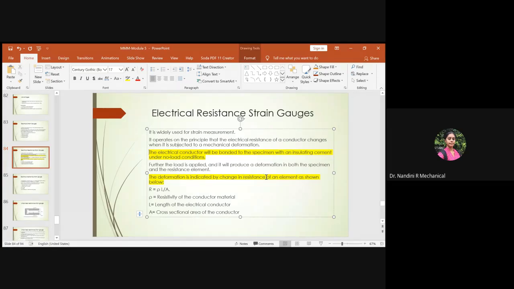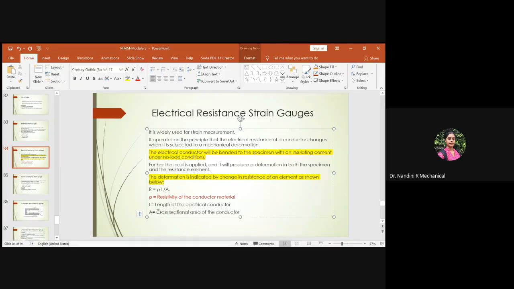So how it is being followed, everyone knows the equation: resistance is equal to rho L by A. Where rho will be nothing but the resistivity of the conductor material you are using. This keeps on varying depending upon which type of resistive material is being used, so it won't remain the same for each type of conductor material.